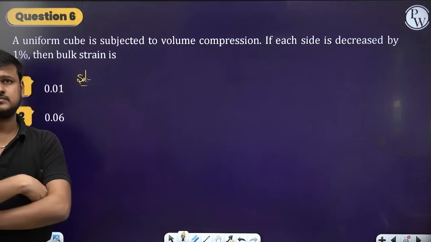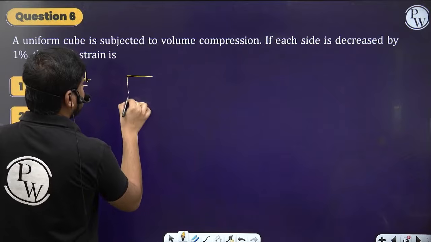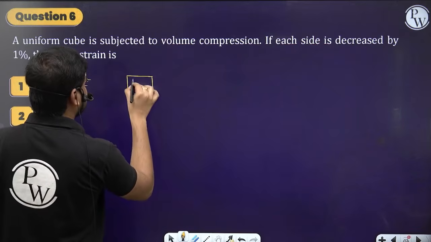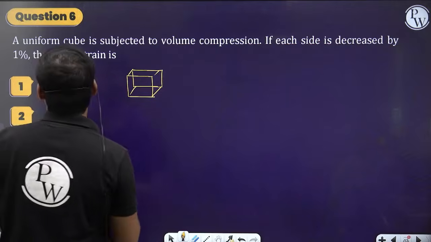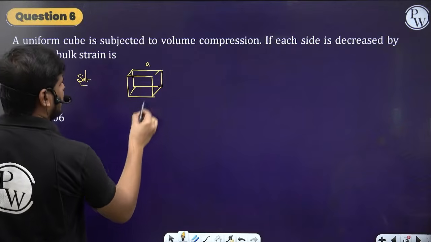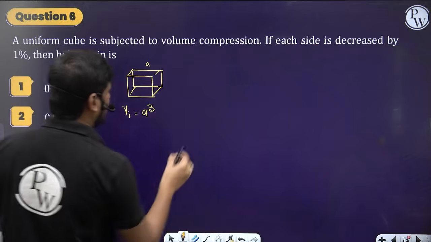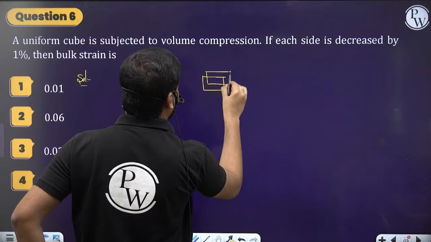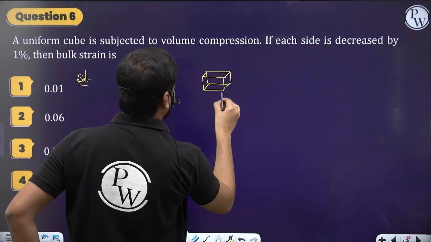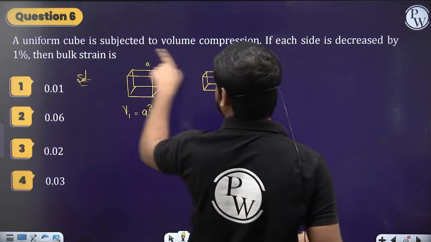So consider this is a cube initially. Let its side be A, so the initial volume will be A cube. Now it is shrunk. By how much? Each side is decreased by 1%.